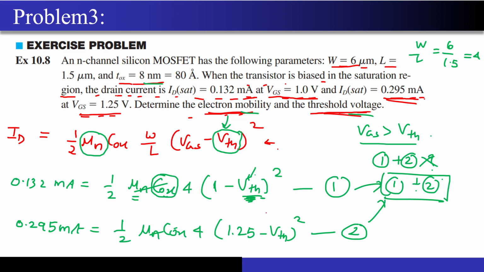So what did we do? We wrote two equations corresponding to these two conditions given in the question. We have to eliminate one of the variables if we want to find the other. So what if I just divide these two equations? Mu n and mu n will get cancelled, and this will be left in terms of VTH only.